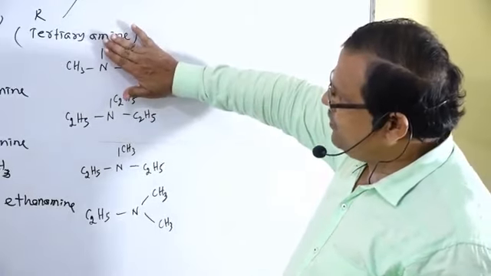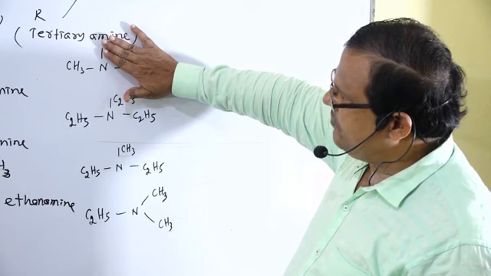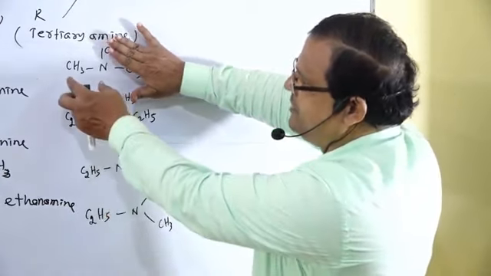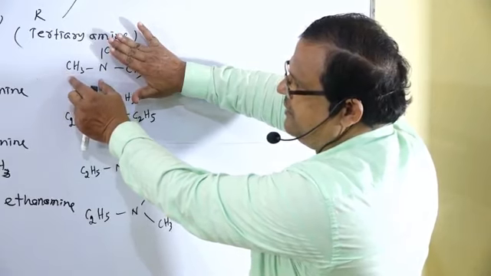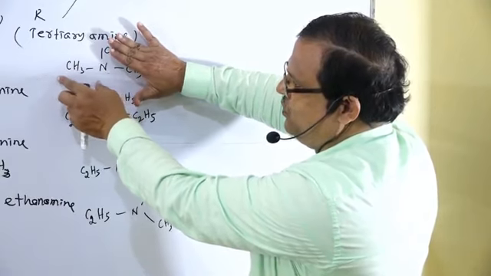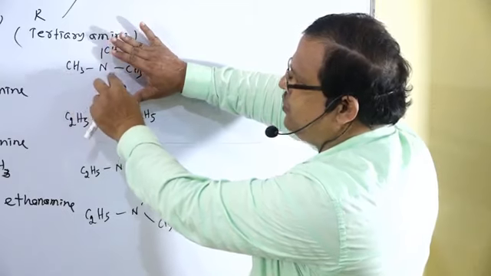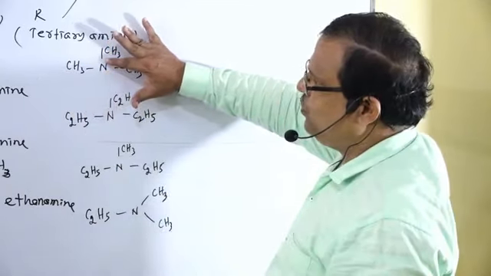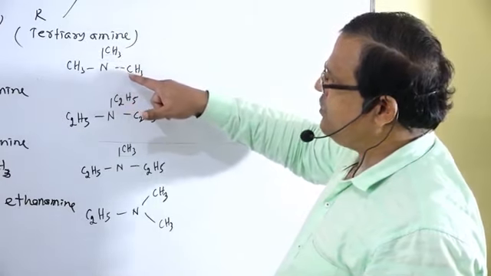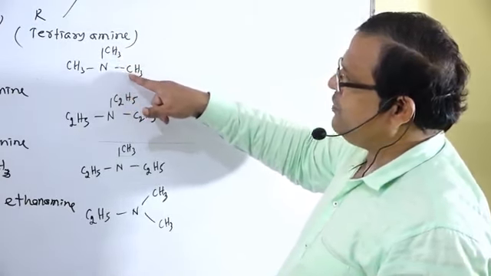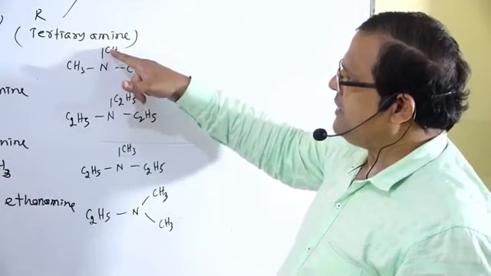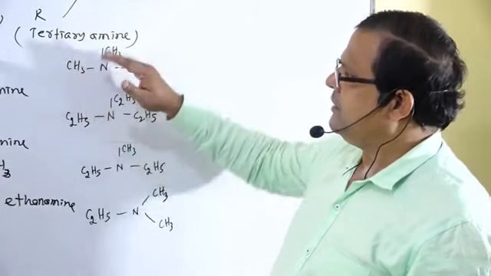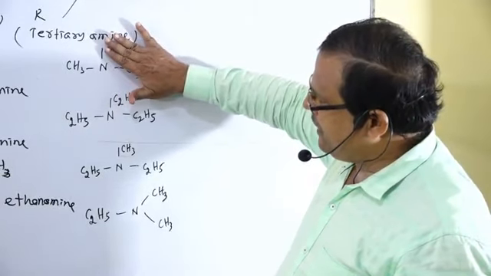If these 2 alkyl groups are not there, then that will be named as methanamine, CH3NH2. So from that nitrogen atom, 2 hydrogen atoms are replaced by 2 alkyl groups. Therefore, that is named as N-methyl methanamine.